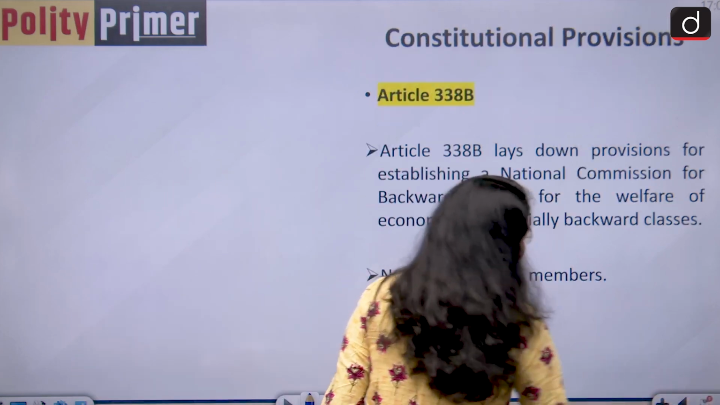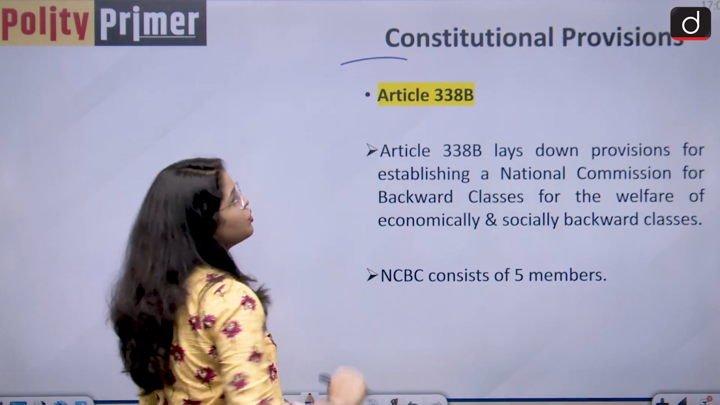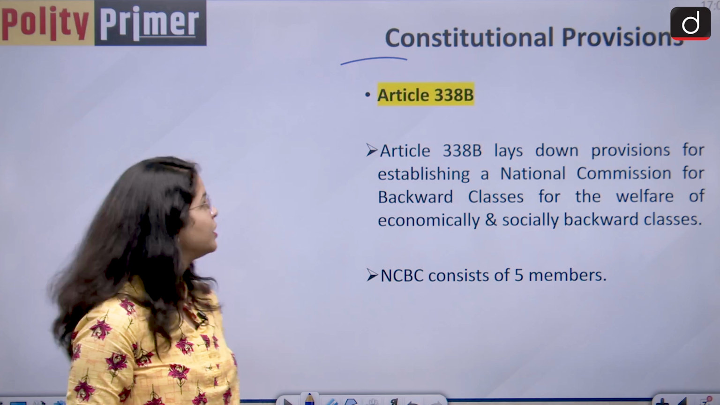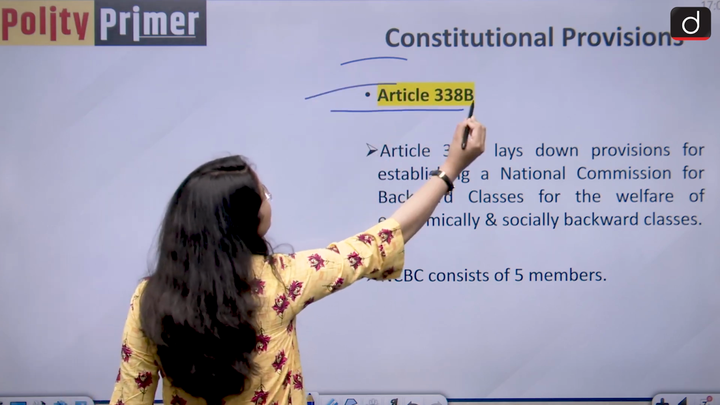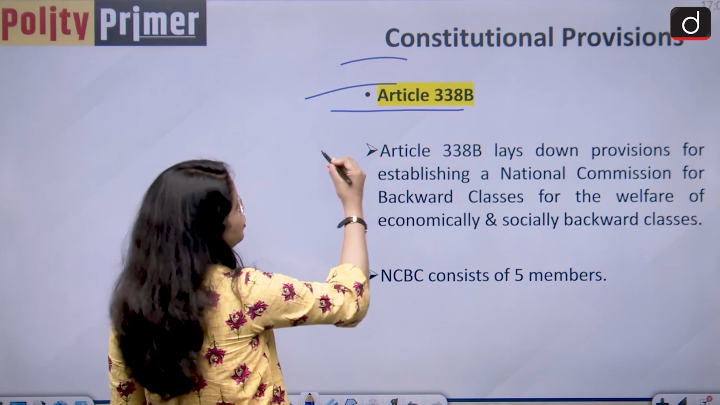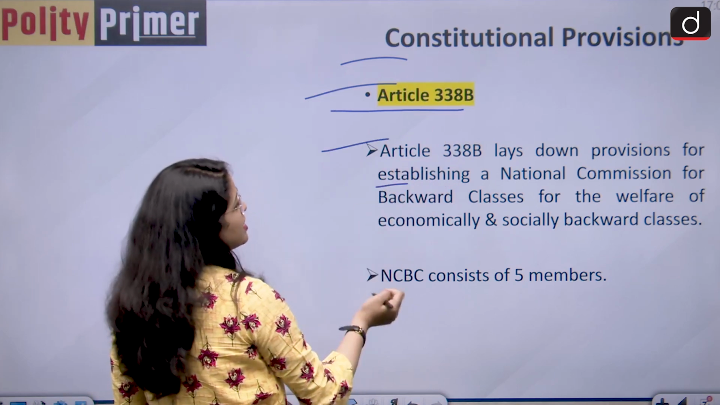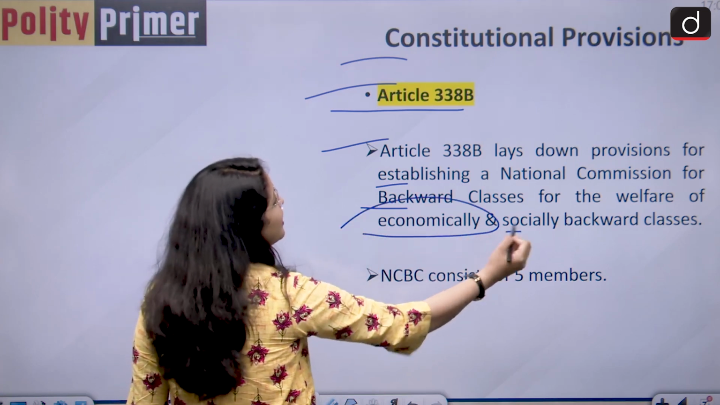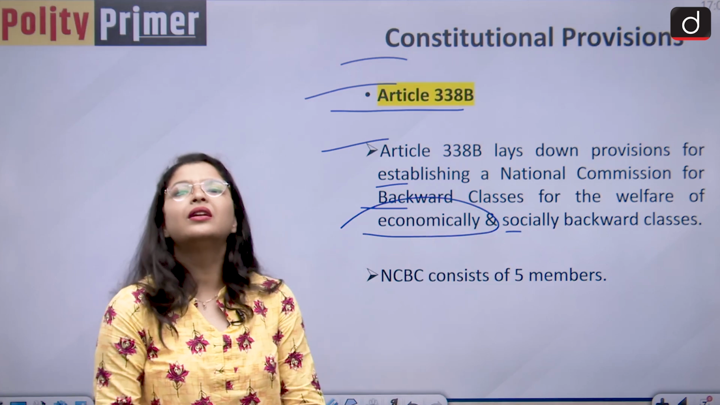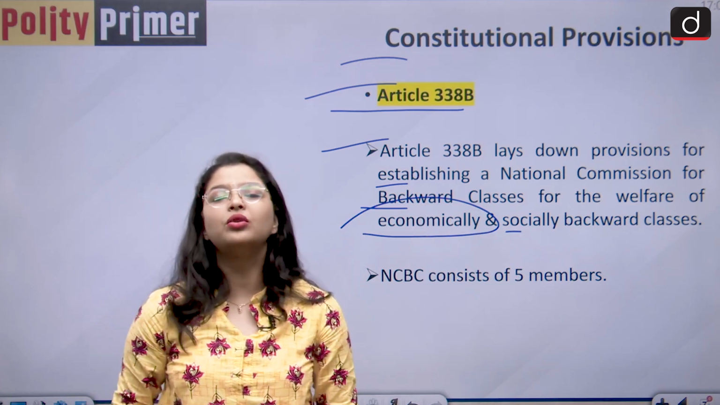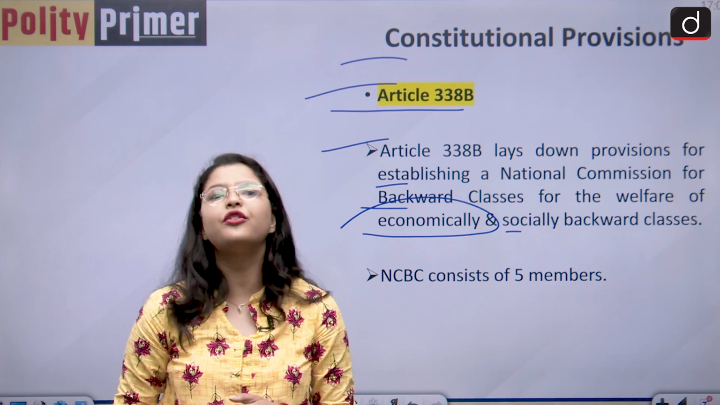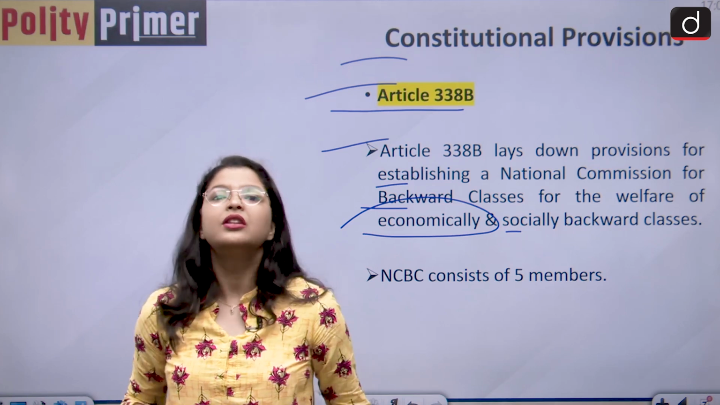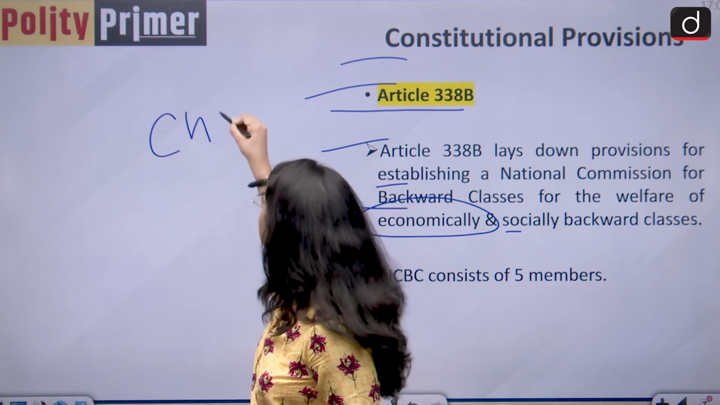Moving forward, let us examine the constitutional provisions that have been introduced through this amendment in the Indian Constitution. So basically, it introduced Article 338B in our Indian Constitution, and it lays down the provisions for establishing a National Commission for Backward Classes for the welfare of economically and socially backward classes. And it also lays down the functions and the composition of NCBC. So basically, the NCBC consists of 5 members. The 5 members are the chairperson,